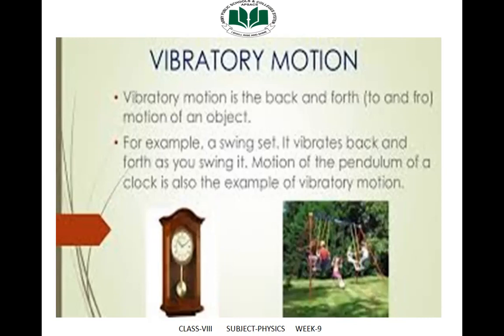Do they possess vibratory motion as they move the seesaw? A baby in a cradle, the to and fro motion of a hammer of a ringing electric bell, and the motion of the string of a guitar are some examples of vibratory motion.